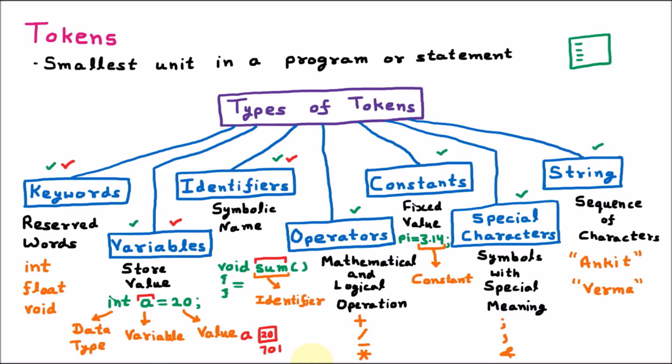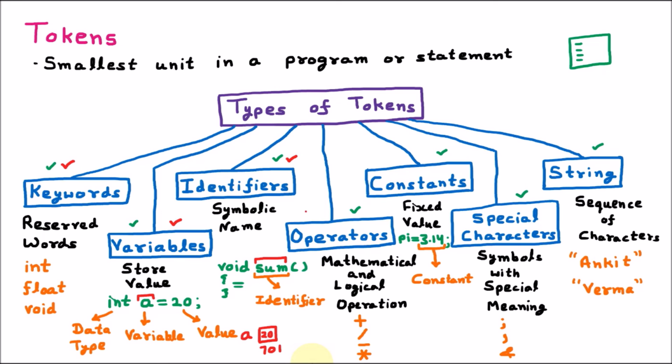These are the symbolic names or the user defined names. Just like if we are creating one function, the name of function we choose, let's say sum, so this is the identifier. Identifier and variable both look similar because their names are chosen by the user. Now there is a difference also. The difference is that if the name is chosen by the user, it can be identifier or the variable, but variable there is one more point, that it should be dealing with the memory. So here variable can store the value and it is dealing with the memory.